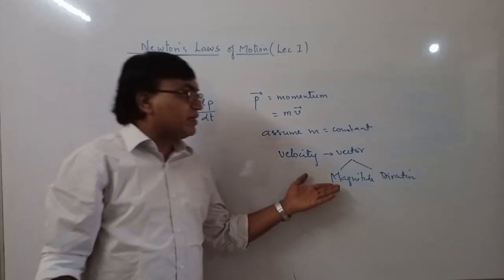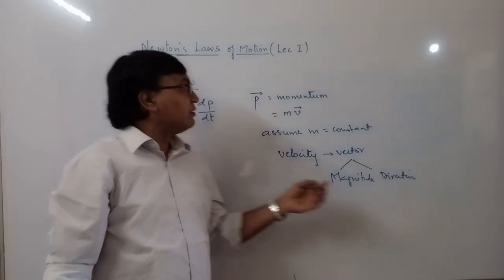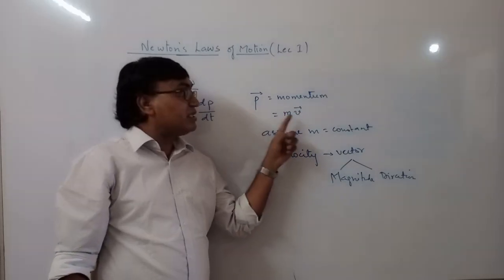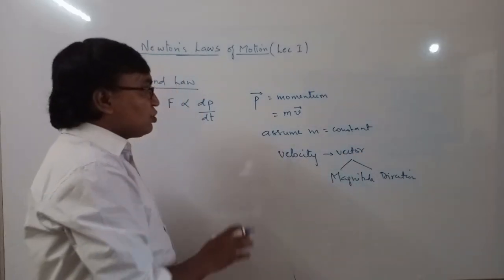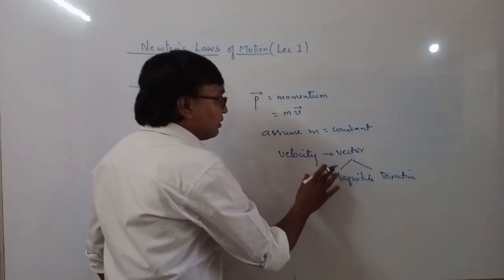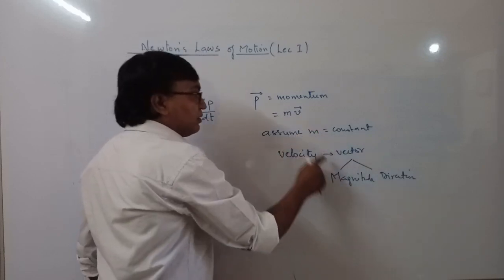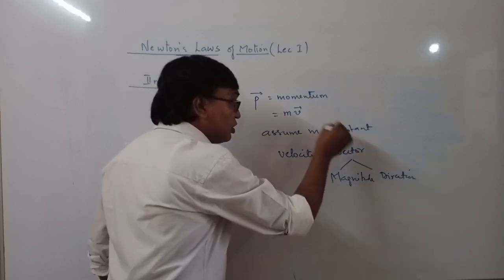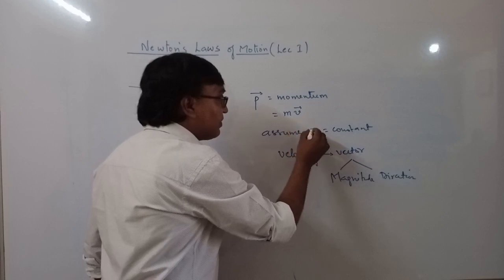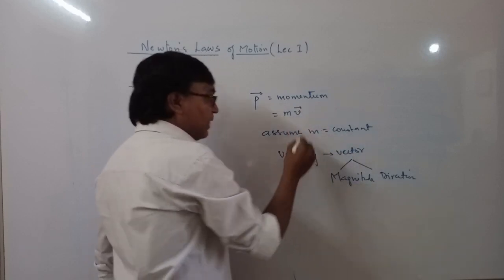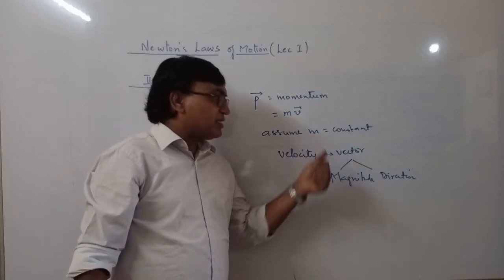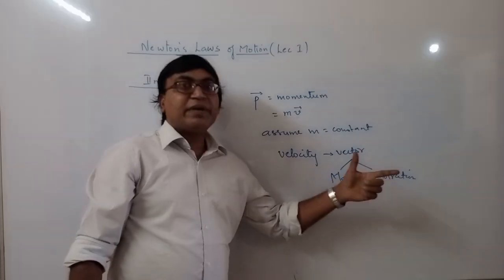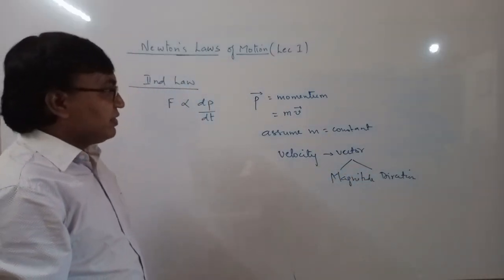So now the velocity can change in magnitude and in direction. So momentum will change if the velocity changes in magnitude, or the momentum will change if the velocity changes in direction. So here we have to see that the momentum can change in different ways. One is, if you have not assumed that mass is constant, then momentum can change if the mass changes. Momentum can change if the magnitude of velocity changes, or momentum can change if the direction of velocity changes.